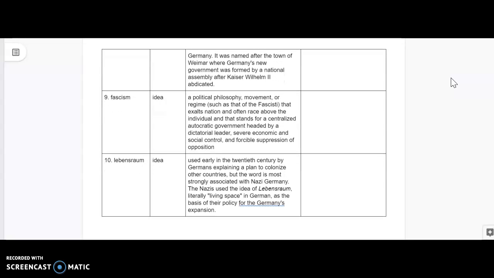And 10, Lebensraum. This is a German term where there were plans that the German people needed more living space, and they were going to spread out to colonize immediately in Europe and possibly beyond.